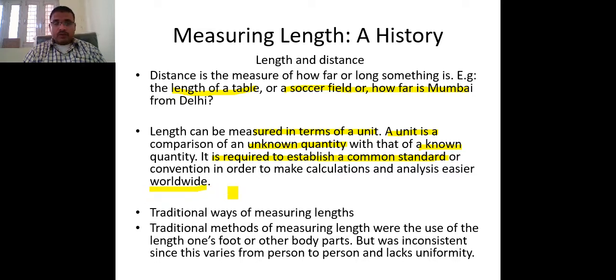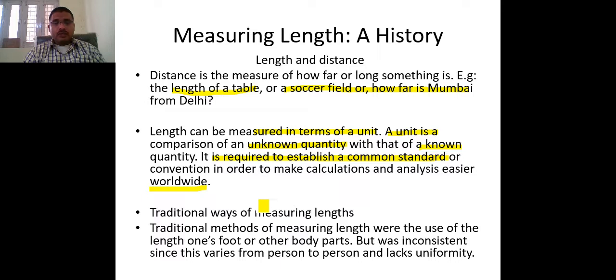And in ancient times, or 50, 60, 70 years back, when these instruments were not available, how were lengths and distances measured?